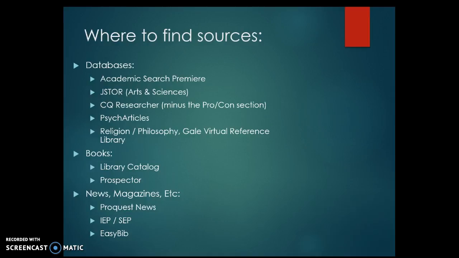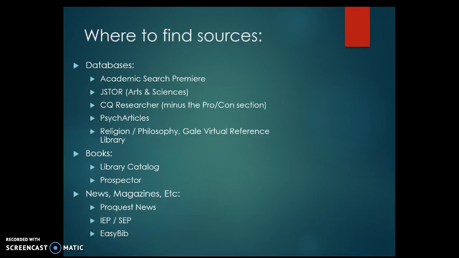CQ Researcher is good on some issues, and it's good in the sense that it has pretty in-depth information and reports. The pro-con section is, I'll tell you right now, total crap. It's full of just biased articles. Psych articles, if you're doing anything connected to psychology or brain science, that can be a really good database. And if you're looking for philosophical articles, the Gale Virtual Reference Library database, specifically the religion and philosophy one, that one can be a helpful place for getting coverage on the issues that you're looking into.